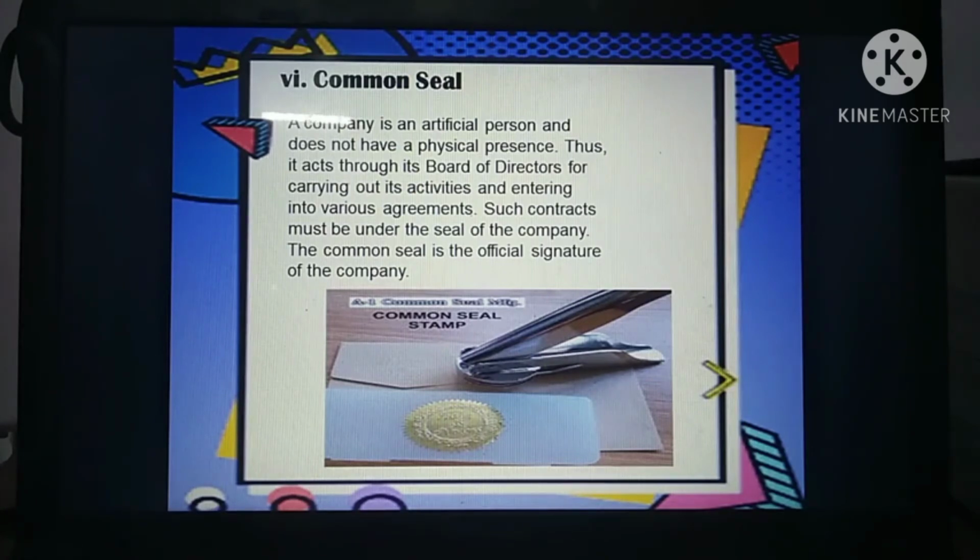When you put the official seal of the company, it becomes a valid contract. So the common seal is nothing but the seal of the company.